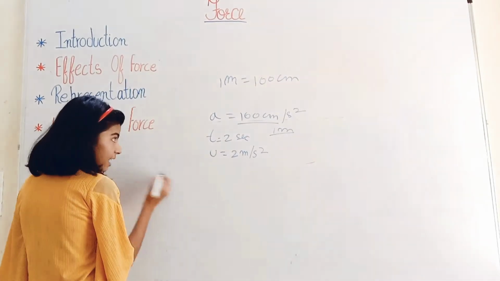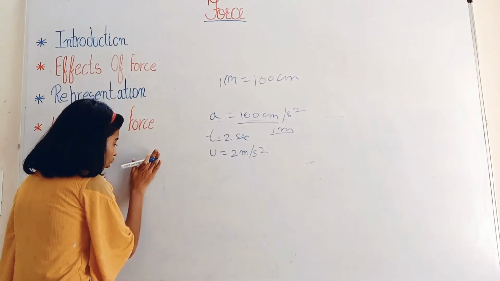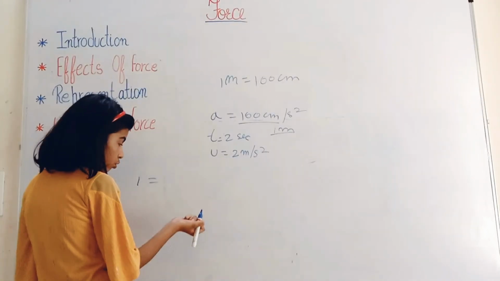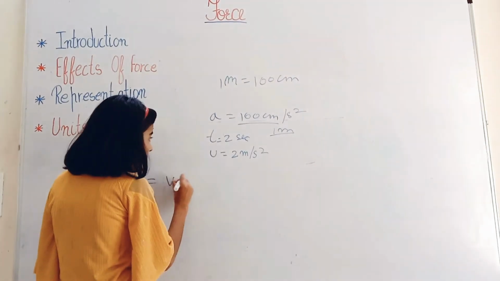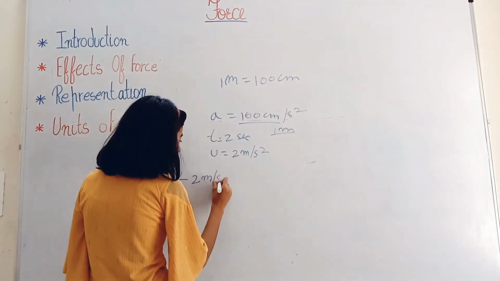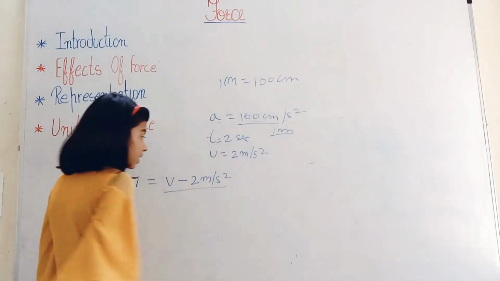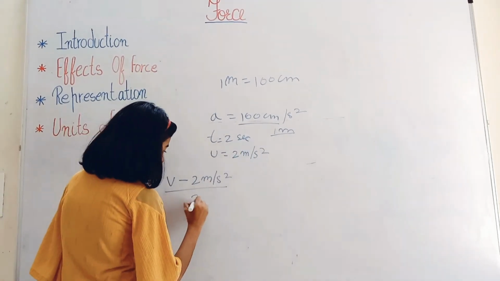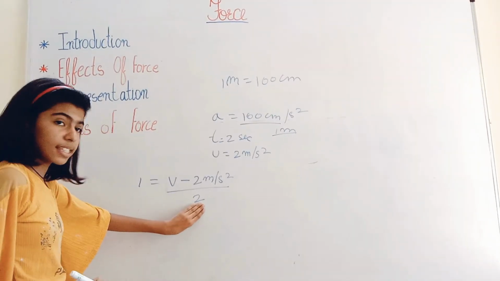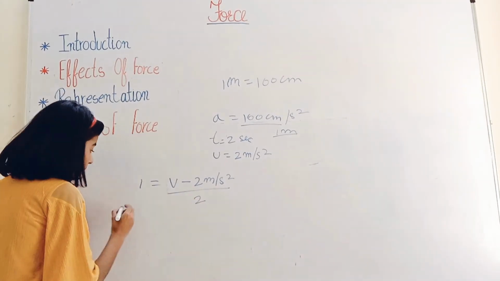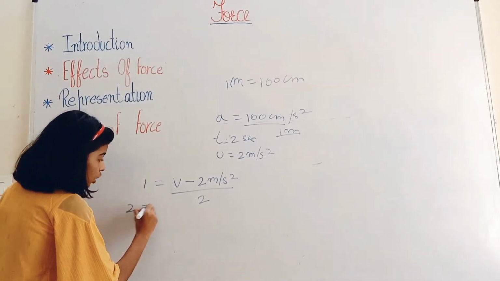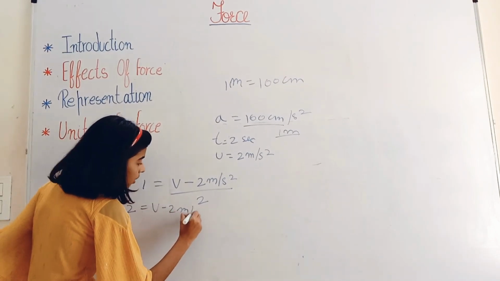So the acceleration is given as 100 centimeter, which is 1 meter per second square, is equal to the final velocity v minus 2, divided by the time, which is 2 seconds. So friends, the 2 is in division, so it will go across and multiply. So 1 into 2 is 2, equal to v minus 2.